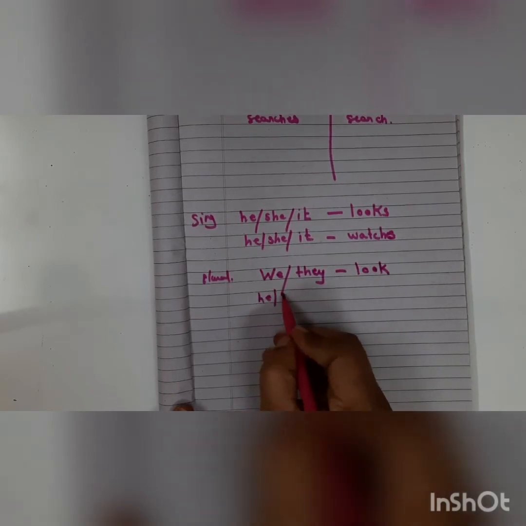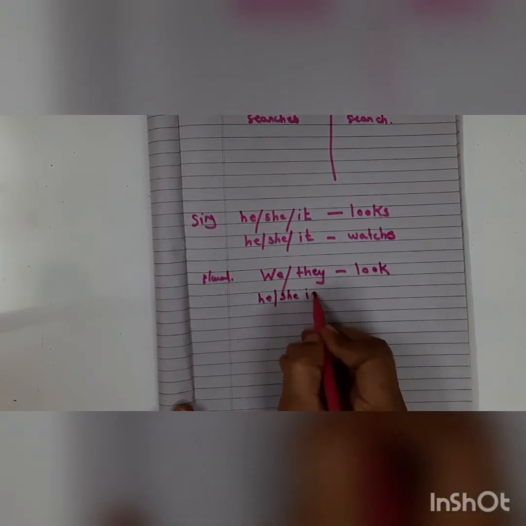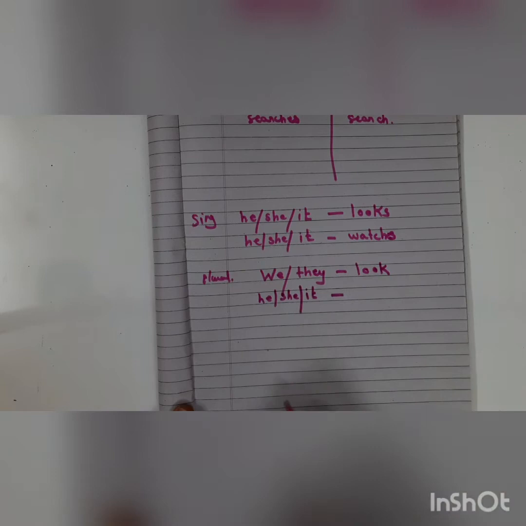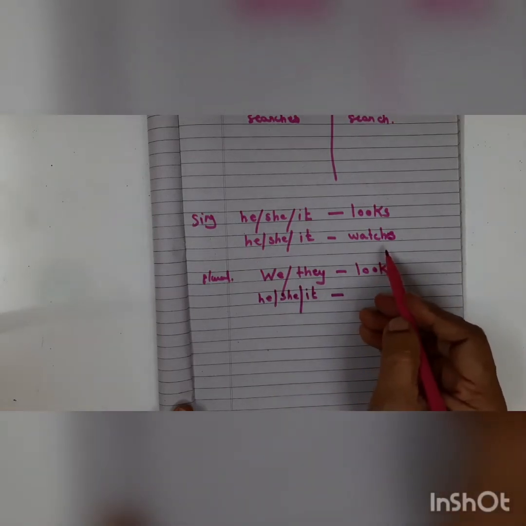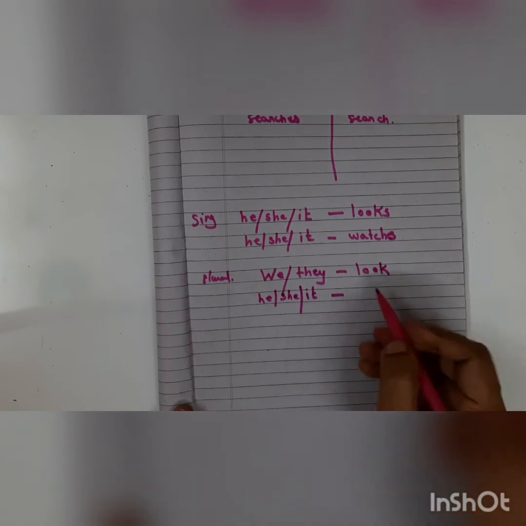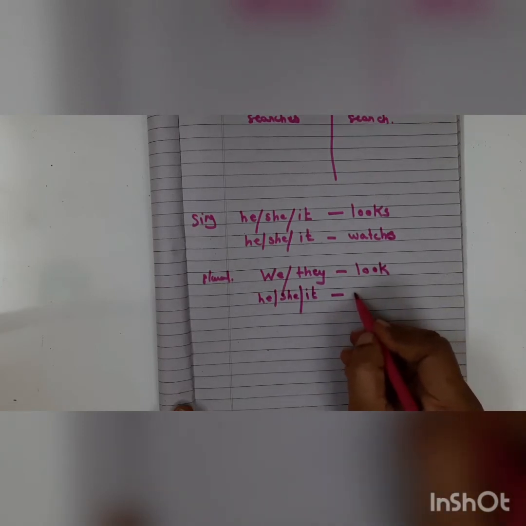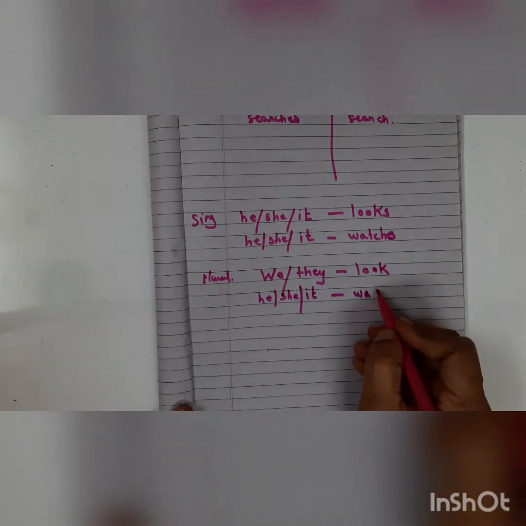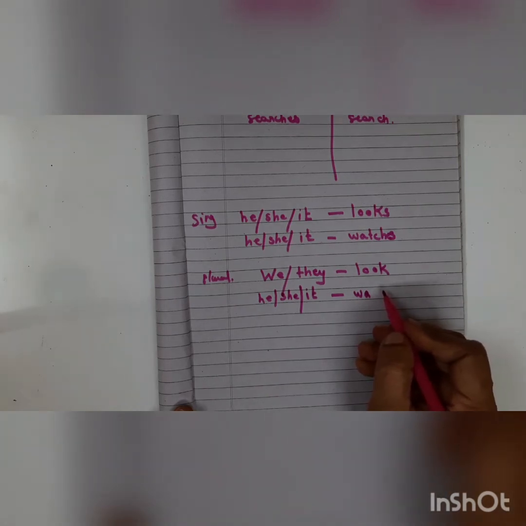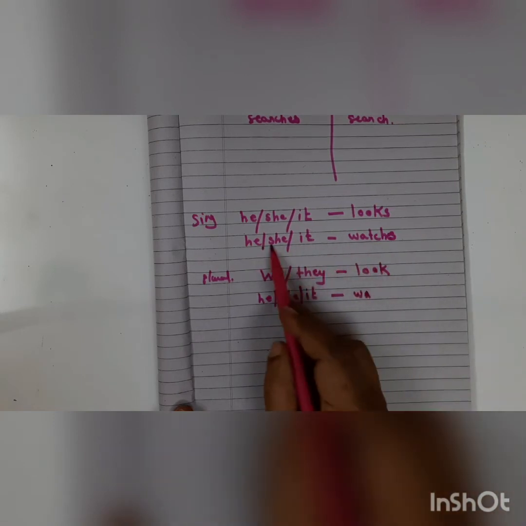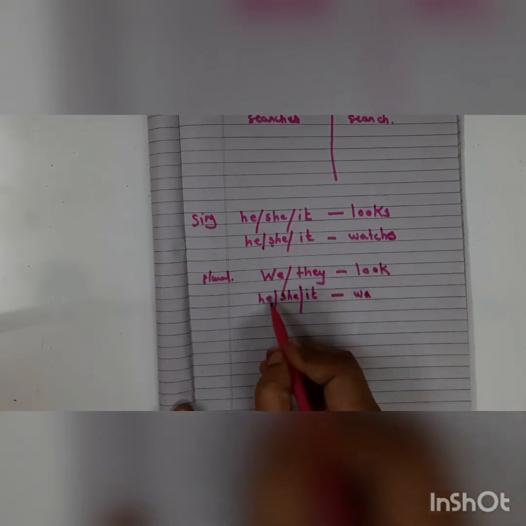What about he, she, it? Take this, watches. He watches. He, she, it. That we have written here, children, watches.